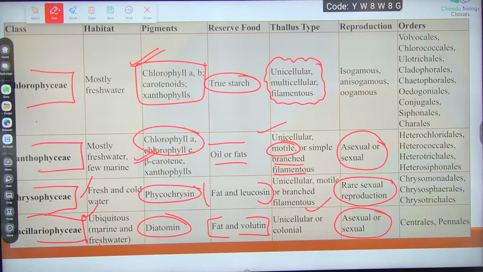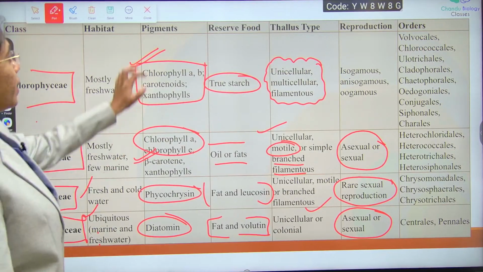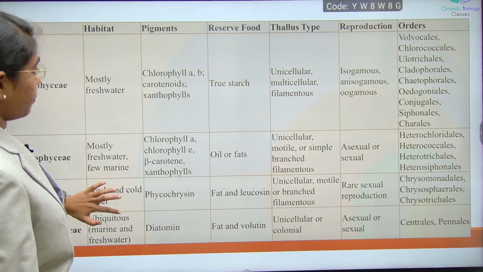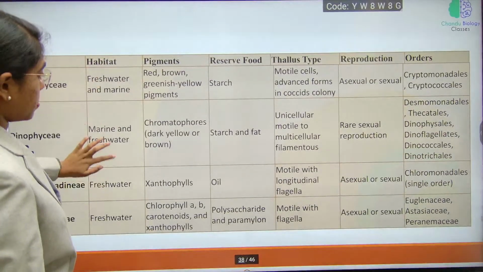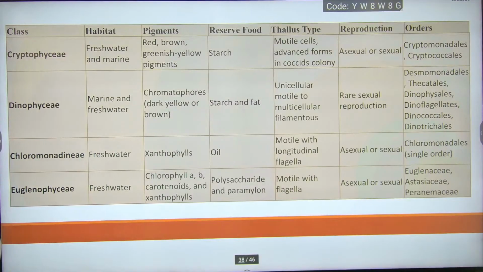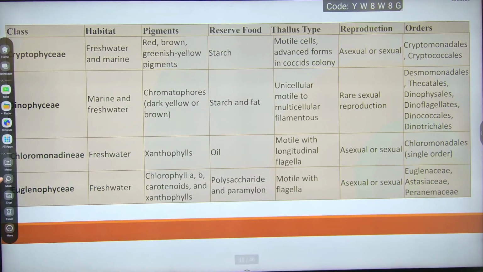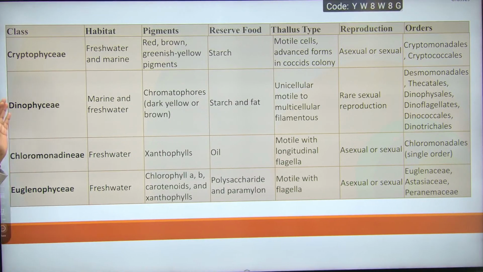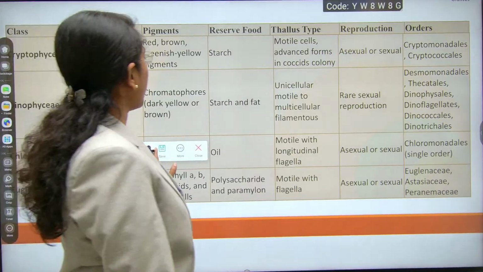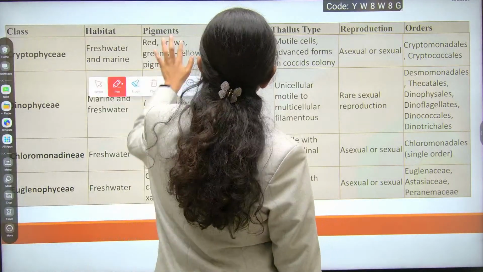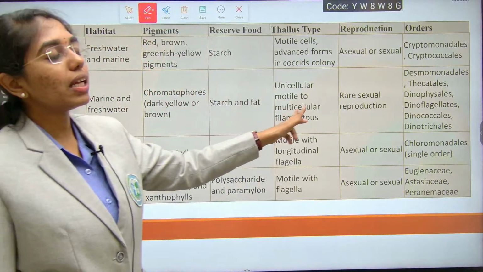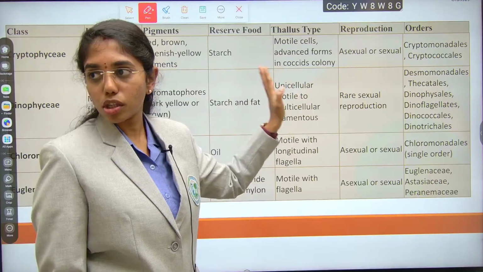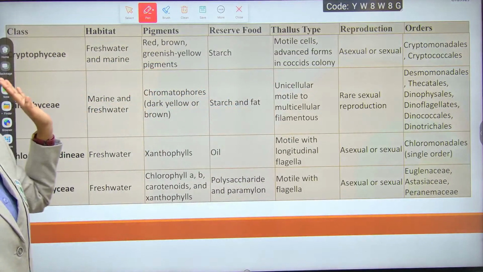Clear? Everything is fine till here. And then, the next set of classes, Cryptophyceae. In every class, the highlighted points that you have to observe are the pigmentation, reserve food material, habitat, of course, that is common, thallus and reproduction type. Thallus mode also is important. Clear?